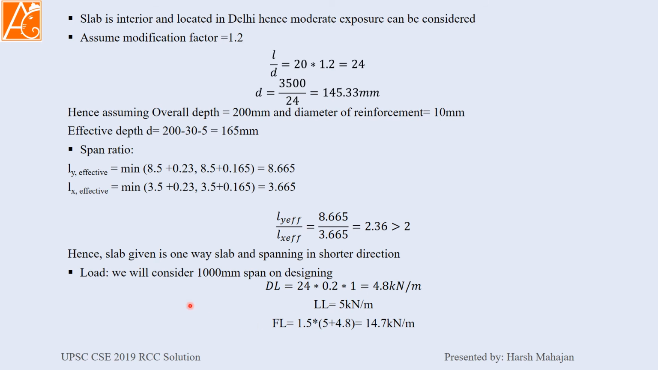Now load. We will consider a 100 mm width for designing our beam or slab. Now the slab is considered to be 100 mm with beam. So the dead load will be 24 into thickness into 1, which is 1 meter, giving 4.8 kN per meter. Live load is given as 5 kN per meter square into 1 meter, that is 5 kN per meter, and our factored load will be 14.7 kN per meter.